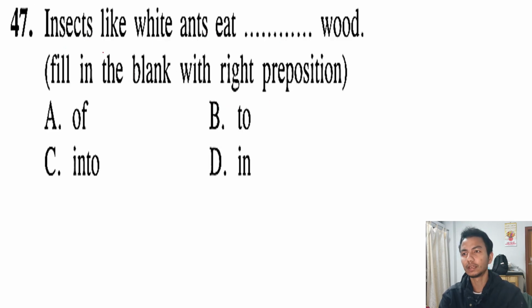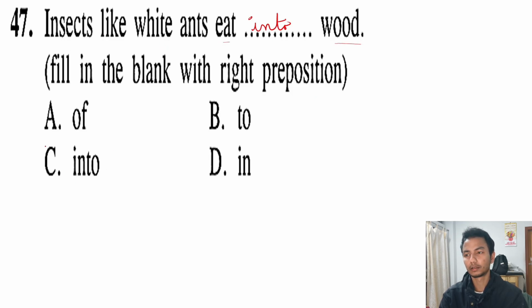Question number 47. Insects like white ants dash wood. This is also to find the correct preposition. So here we must find the relationship between wood and ants. And ants are eating in the wood. So the correct option should be into wood. Okay, into wood. Insects like white ants eat into wood.